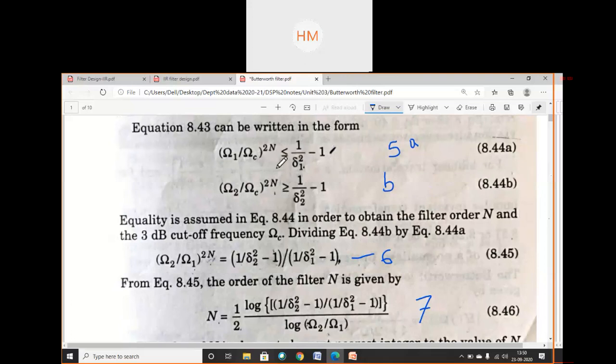By taking power as 1 upon 2n to both the sides, you can find ohm c. Ohm c will be equal to ohm 1 upon this to the power 1 upon 2n. Okay, students? So, equation number 8. Clear? The values of ohm 1 and ohm 2 are obtained using the bilinear transformation or impulse invariant transformation.